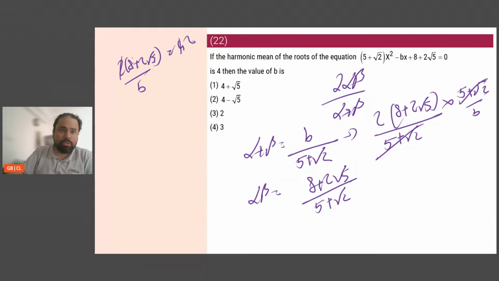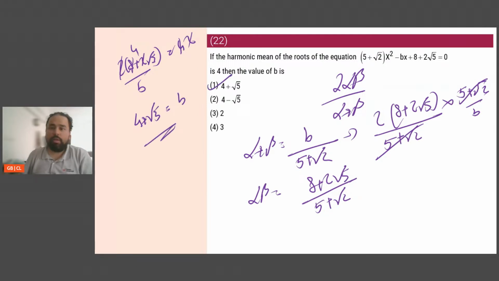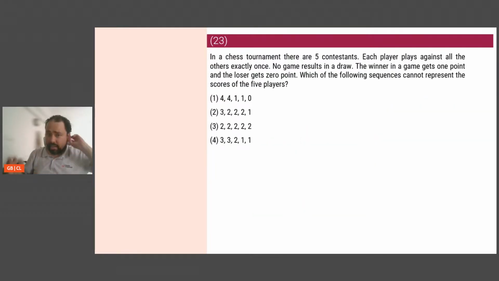This goes here 2, this goes here 4, 1 gone. So I have 4 plus root 5 is equal to b, which is option 1. Clear? 4 plus root 5 is equal to b, which is option 1. Straightforward, nothing much to do, just do it directly.